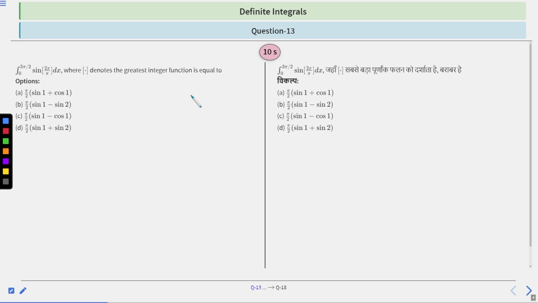You have to break this integration into a sequence in which the greatest integer function of 2x/π will give 0, 1, 2, and so on. So you have to break it into intervals, in which the value of the greatest integer function of 2x/π will be either 0 or 1 or 2. Clear? In this way, you can try to solve this question. You have 10 seconds to solve this question, and after 10 seconds, we will discuss the solution.